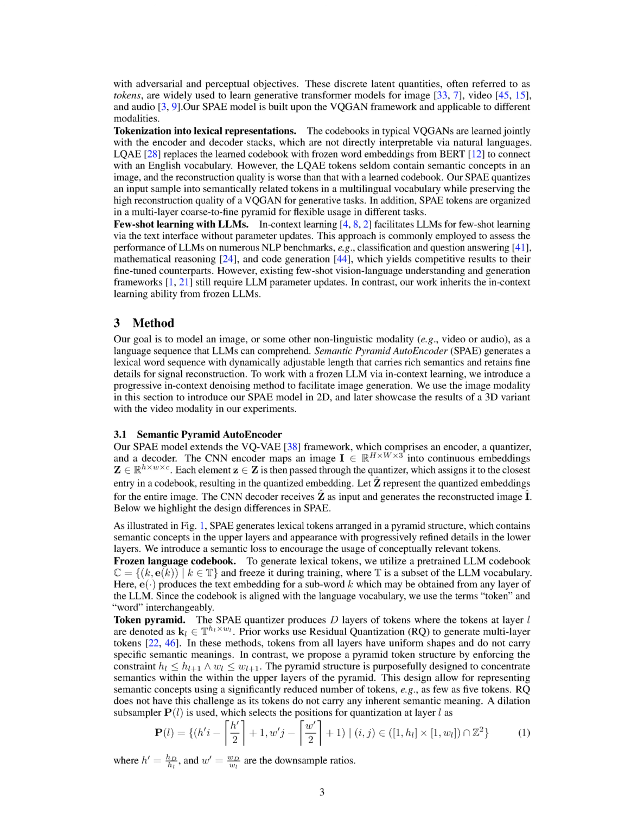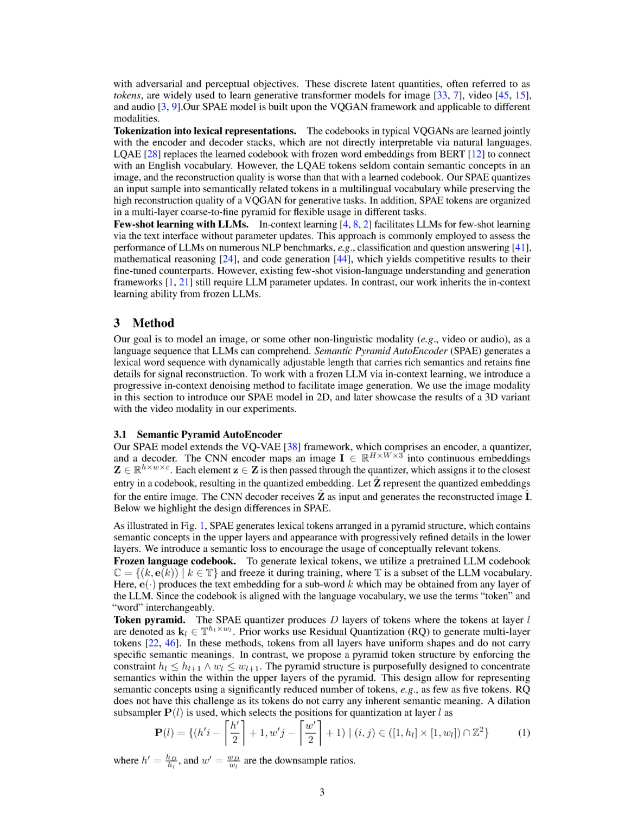Our SPAE model differs from the VQVAE framework in a few key ways. For one, it creates lexical tokens in a pyramid structure, with high-level semantic concepts at the top and progressively more detailed appearance information at the bottom. We also introduce a semantic loss to encourage the use of tokens that are relevant to the concepts being represented. To create these lexical tokens, we use a pre-trained LLM codebook and keep it fixed during training. This codebook is a set of pairs, each consisting of a subword and its corresponding text embedding, which can be obtained from any layer of the LLM. Because the codebook aligns with the language vocabulary, we can use the terms token and word interchangeably.